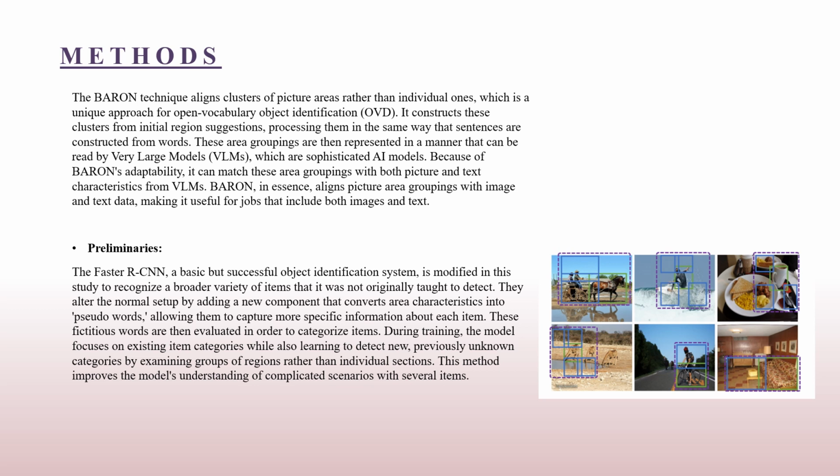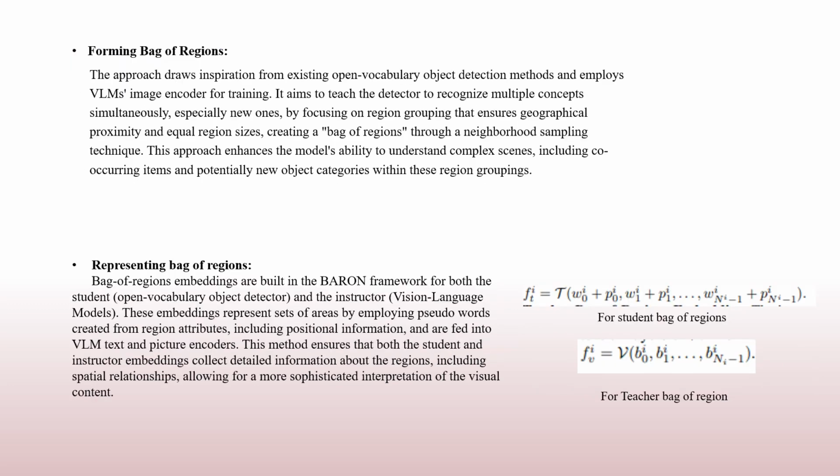During training, ground truth labels are only provided for base categories, following conventional Faster R-CNN methods. However, the approach extends learning to operate on bags of regions, leveraging visual language models to capture complex scenes with co-occurring objects, enabling detection of novel categories not present in the training annotations.